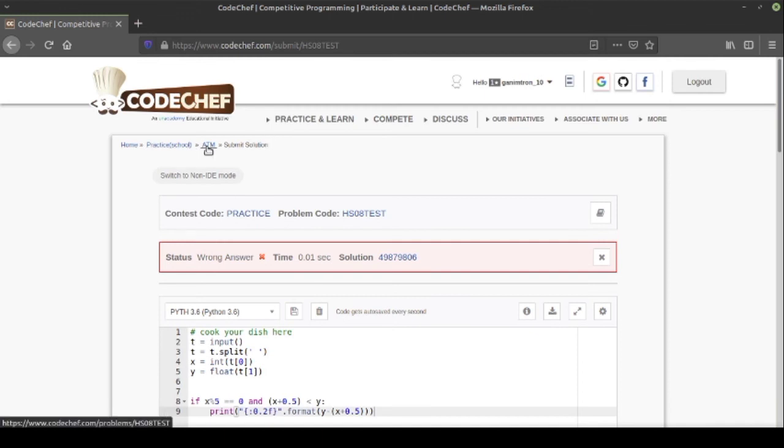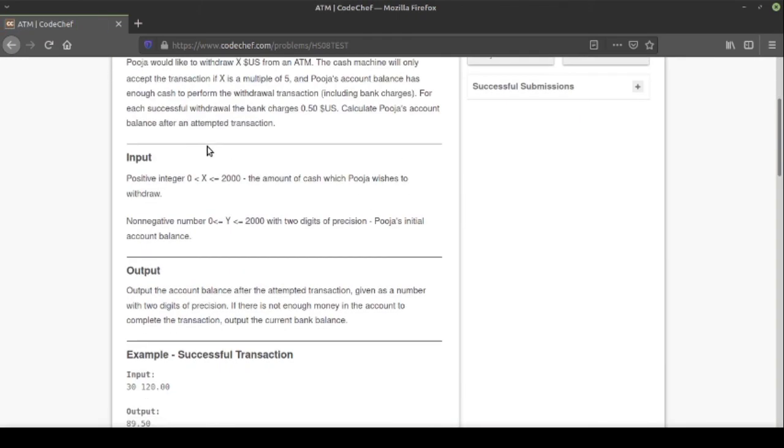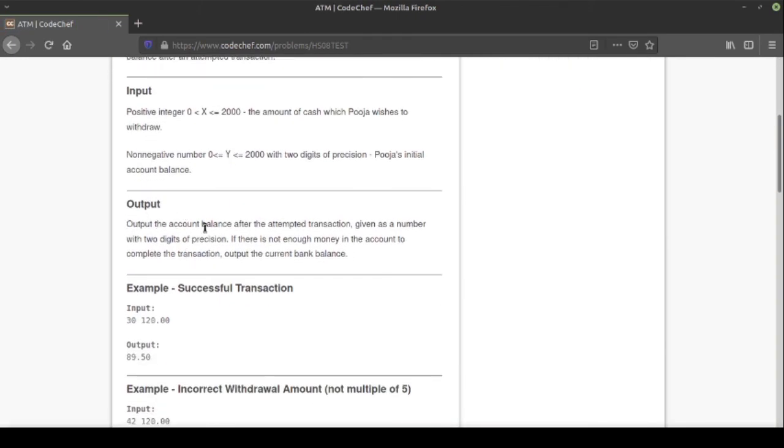So let's check the question again. Here the output is: output the account balance after the attempted transaction, given as a number with 2-digit precision. If there is not enough money, yeah, we have forgotten the second condition to mention. If the conditions are not true, then we have to output the current bank balance, but we have not done that in our program.